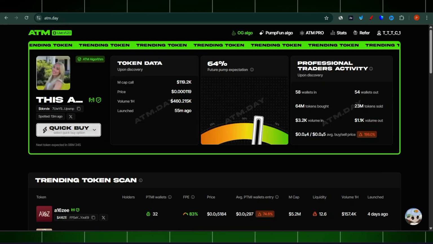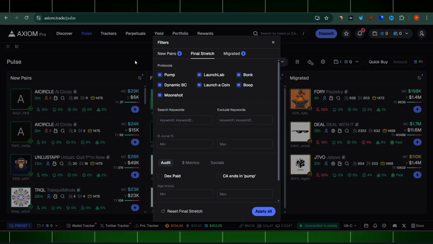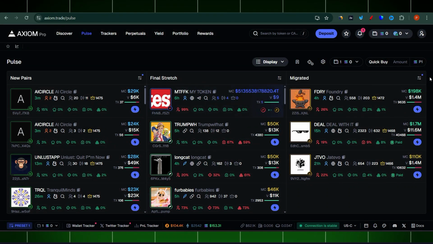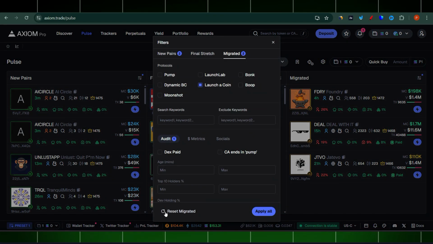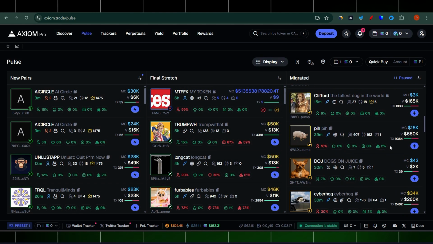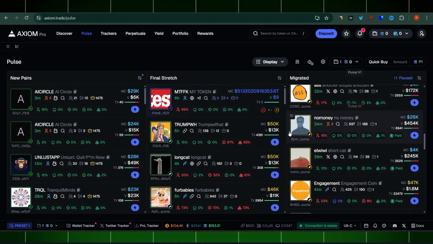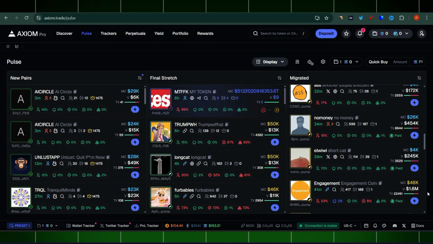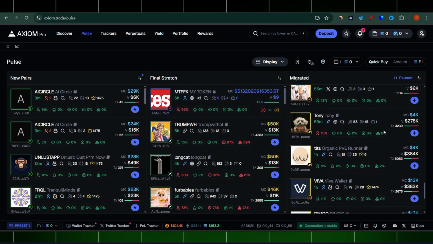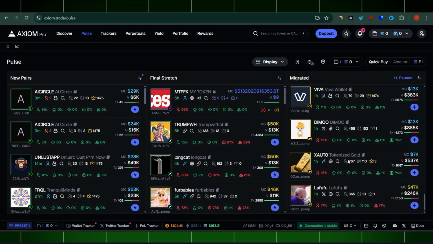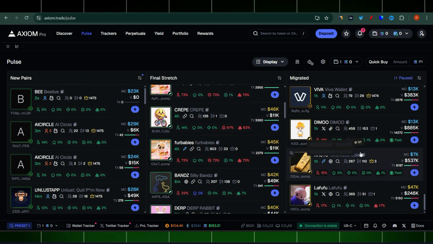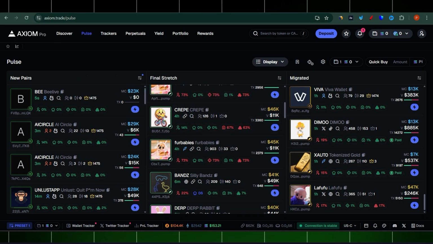But ATM.Day actually also covers Pump.fun and the other coins. I think it will be quite interesting to know which coins have a good chance of performing. Usually the ones they are showing here most likely end up on the migrated side. From time to time you can see them on the other ones too, but on the final stretch not so often, mostly on the migrated side.